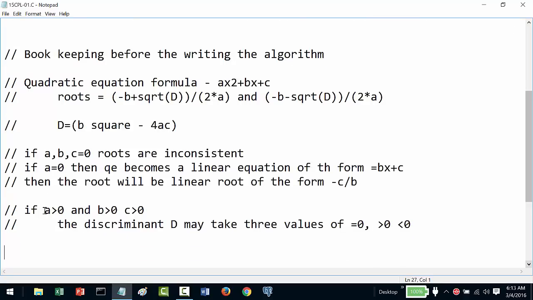So we have to look at all this systematically. If the discriminant is equal to 0, then roots are real and coincidental.